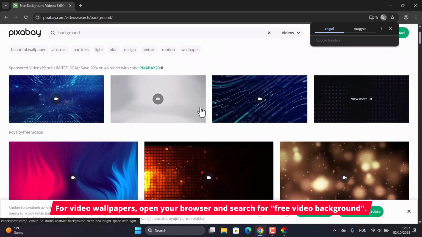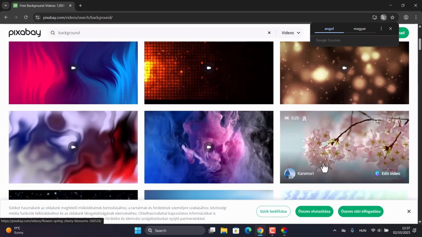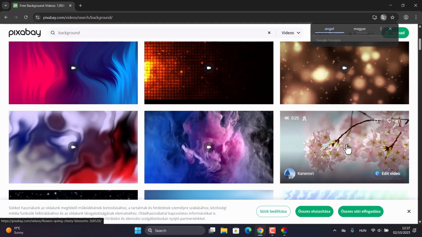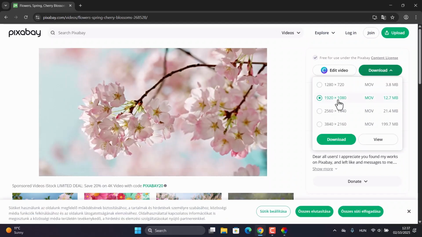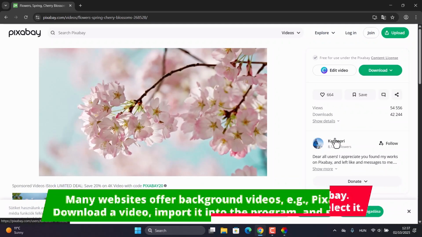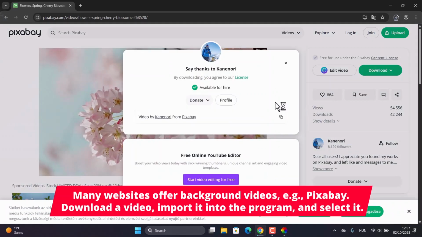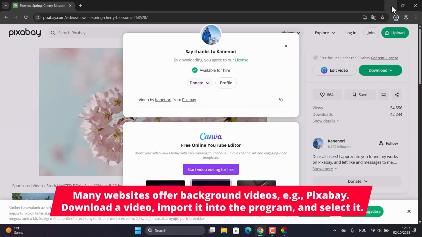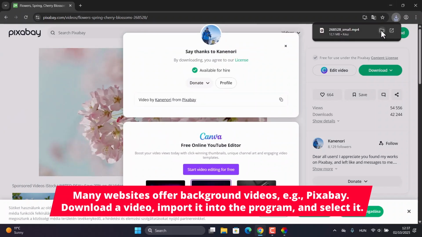Browse through the categories, choose a video you like, and download it to your computer, preferably in full HD or 4K resolution. Afterward, in the Lively Wallpaper application, click the Add Wallpaper button. Browse for the downloaded file, and you can set it with a single click.